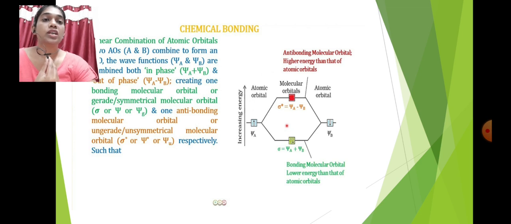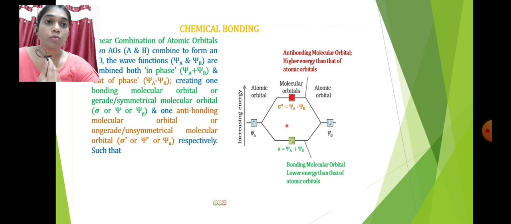Next point is, here is a bonding molecular orbital of atom A and atom B. When we have psi A with one electron and psi B with one electron, and these two combine with each other, by adding psi A and psi B we get a sigma orbital with two electrons, while their energy is lower.